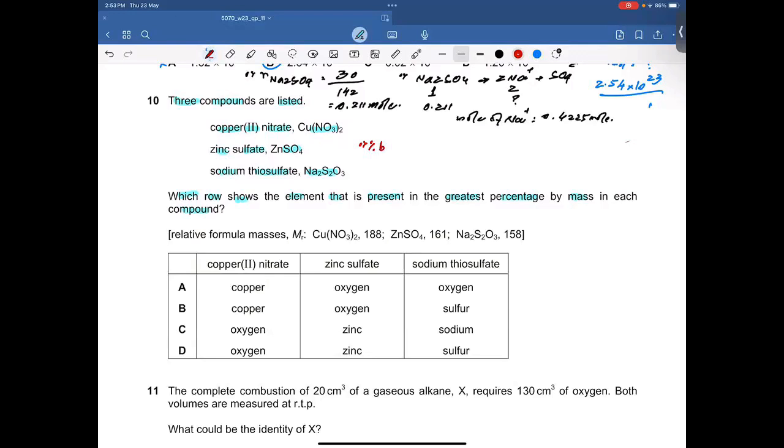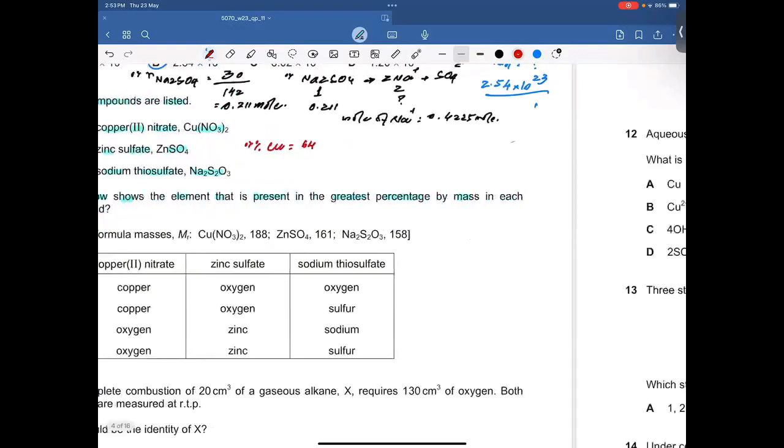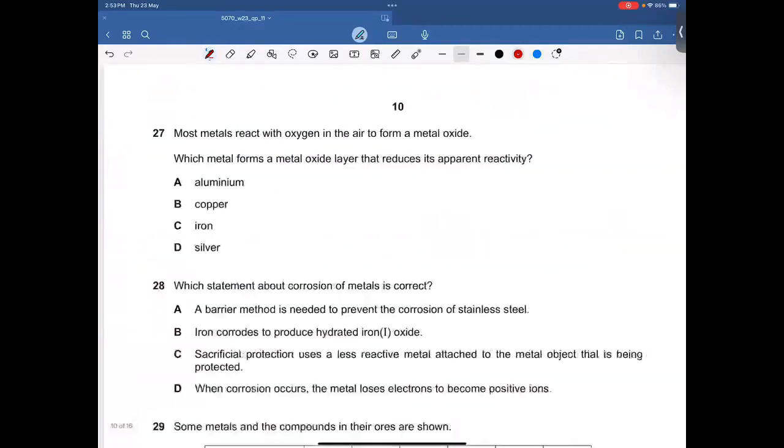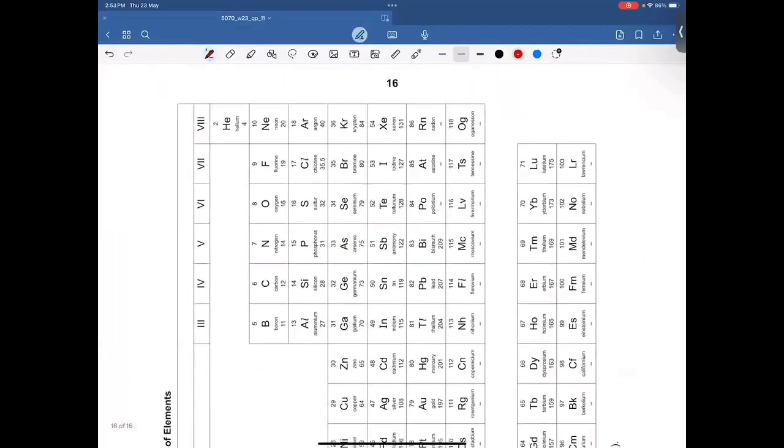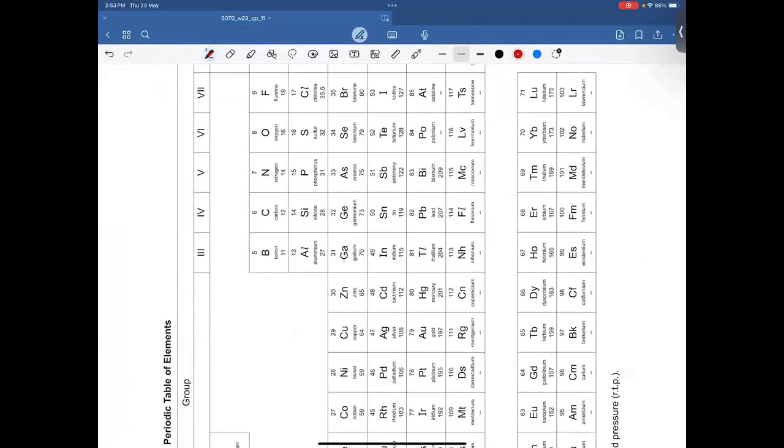Percentage by mass of copper. So the AR of copper is 64, 63 or 64. Let me check. I'm confused between 63.5 and 64. Copper is 64. All right.